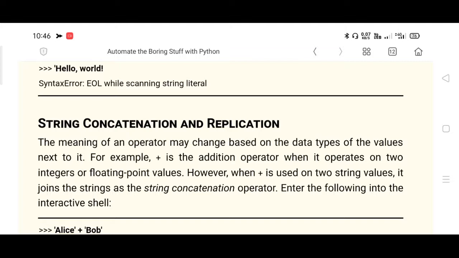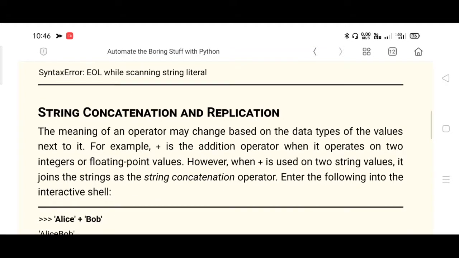Whenever you use the plus operator with two operands, left hand side and right hand side, say integer values or floating point values, it may be 10 and 20. It will perform 10 plus 20, that is 30 is the produced answer that will be displayed on the screen, as you are aware. But in case of strings, whenever you use the plus operator in between two strings, very very important, in Python it performs string concatenation. So in Python, it is called the string concatenation operator.